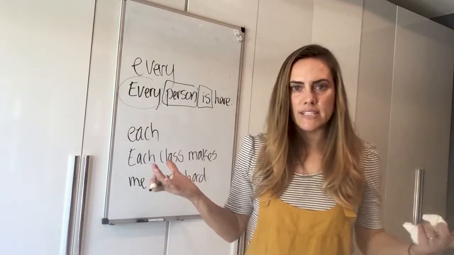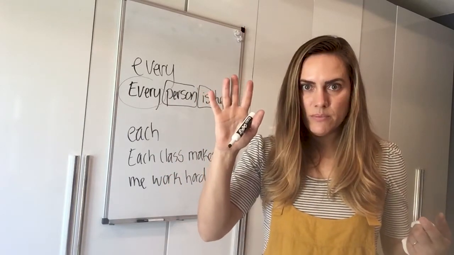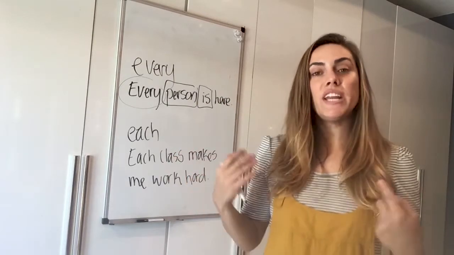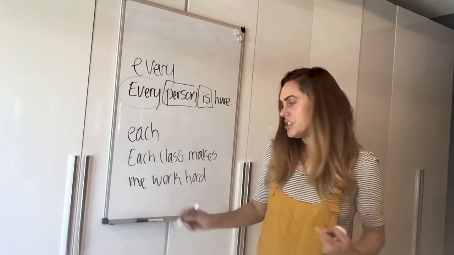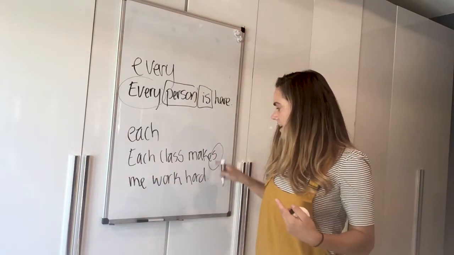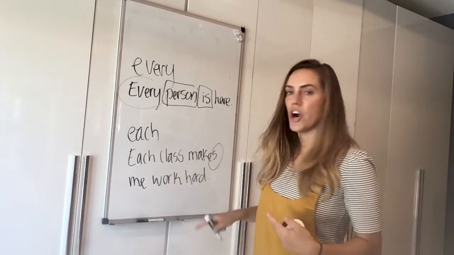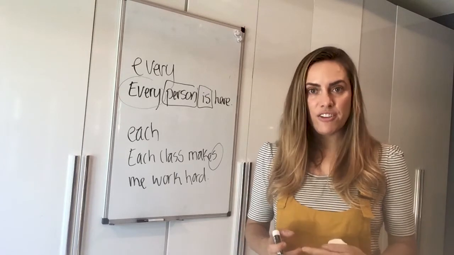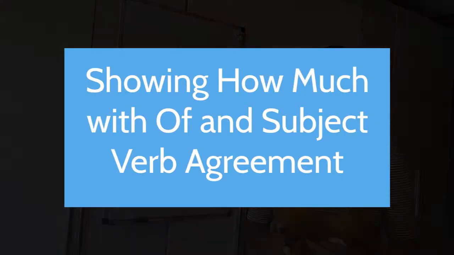I have 5 classes maybe, for example, 1, 2, 3, 4, 5. Each of them, which sounds like plural, right? But no, because I'm using the word each, it's actually singular, okay? That's an exception. So each class, S, third person singular S, makes me work hard. Each class makes me work hard. So be careful with every and be careful with each. It's always third person singular.